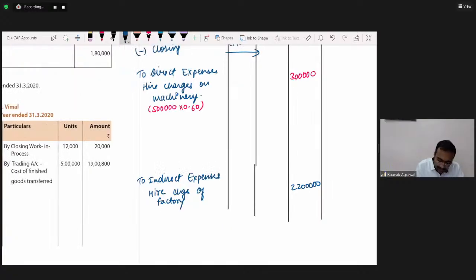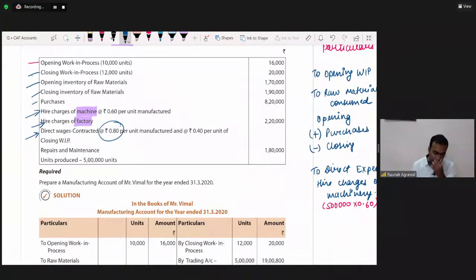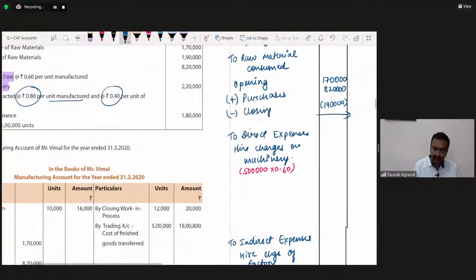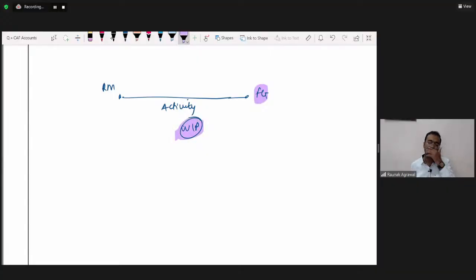Now what is given? Just read it: per unit manufactured and 40 paisa per unit of closing WIP. So while calculating, the direct wages are of two types: 80 paisa for manufactured and 40 paisa for closing WIP. See, it's quite obvious that this is our manufacturing process. Here the raw material came, here we did some activity, and here we get the finished goods. So we have two types of closing inventory. We must have finished goods and we must have WIP somewhere in between.